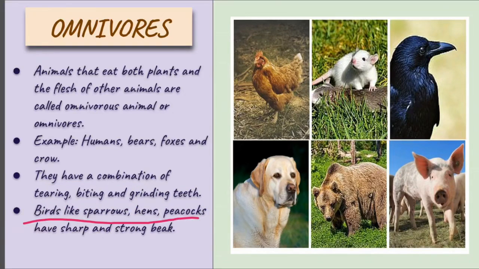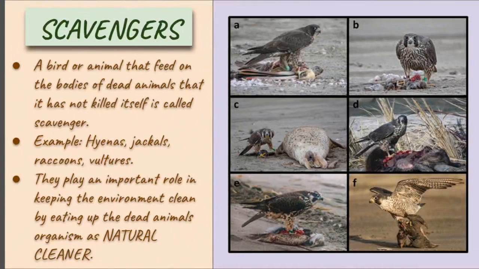Next, we also have birds that are omnivores, such as sparrows, hens and peacocks. They all have a sharp and strong beak, and they also eat both things.